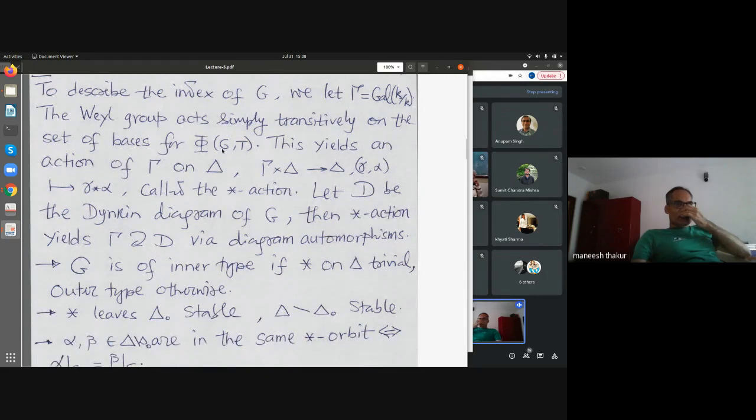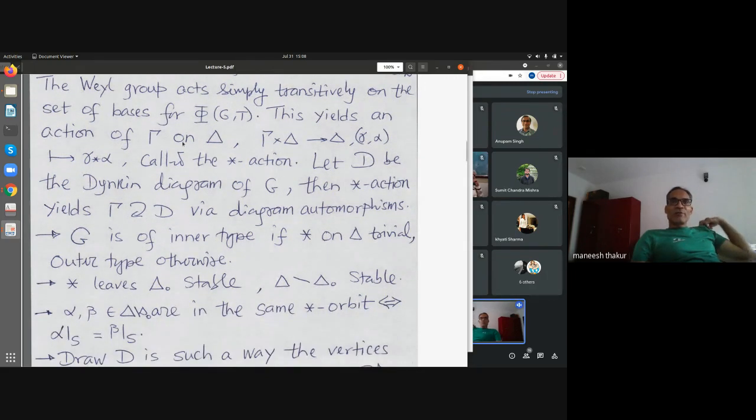So using this, we define a new action of the Galois group. As such, given a Galois element, it will not map delta to delta. When you apply gamma to delta, it will give me a new simple system. And using simple transitivity, I can find a unique Weyl group element which connects gamma delta back to delta. Using that, we define this action.